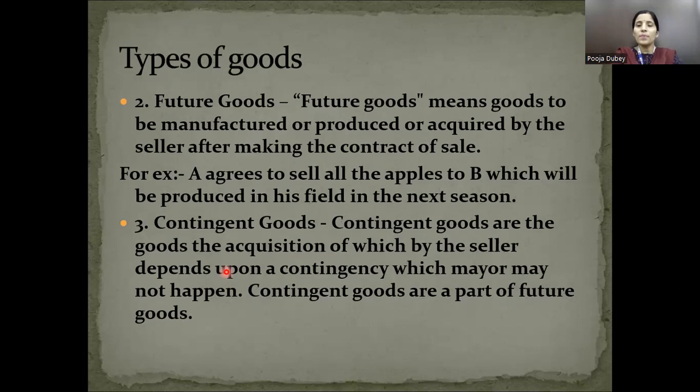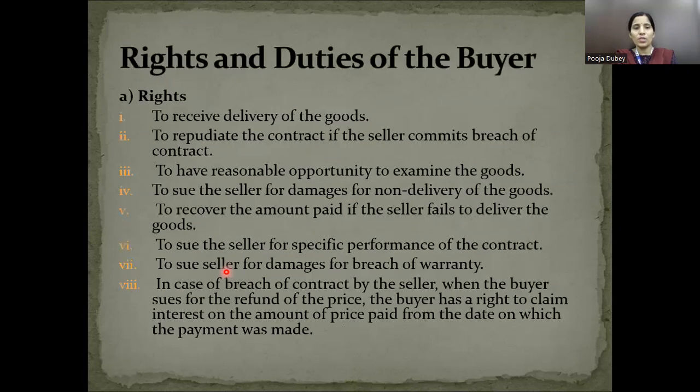So there are three types of goods. One is existing, another is future, and the third is contingent. Existing means that the good exists at the time of formation of the contract of sale. Future means the good will be produced or manufactured on a future date. And what do you mean by contingent? Contingent means which may or may not happen. The good will be produced or not produced, all depending on a contingency or a situation.